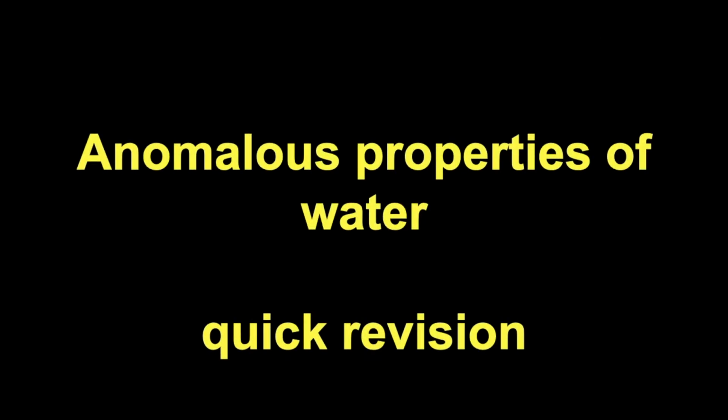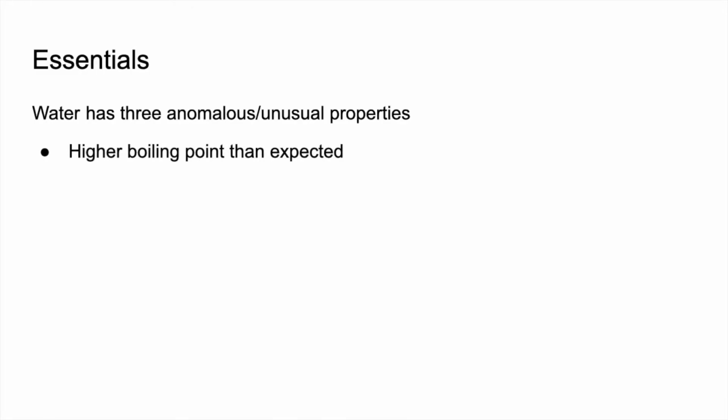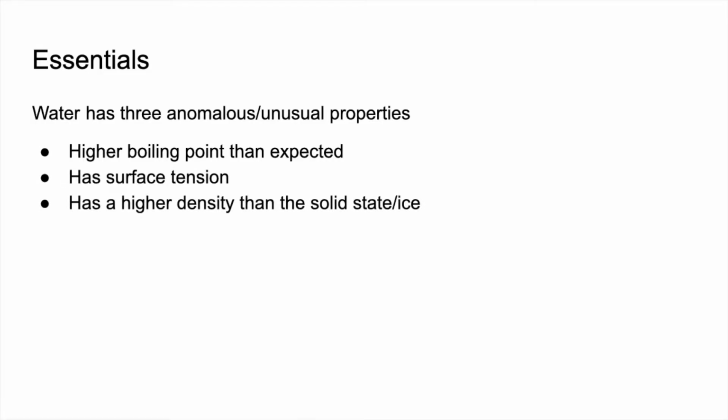Quick revision video on the anomalous properties of water. So we'll start with the essentials. Water has three anomalous or unusual properties. The first one is it has a higher boiling point than expected. It has surface tension and it has a higher density than the solid state.